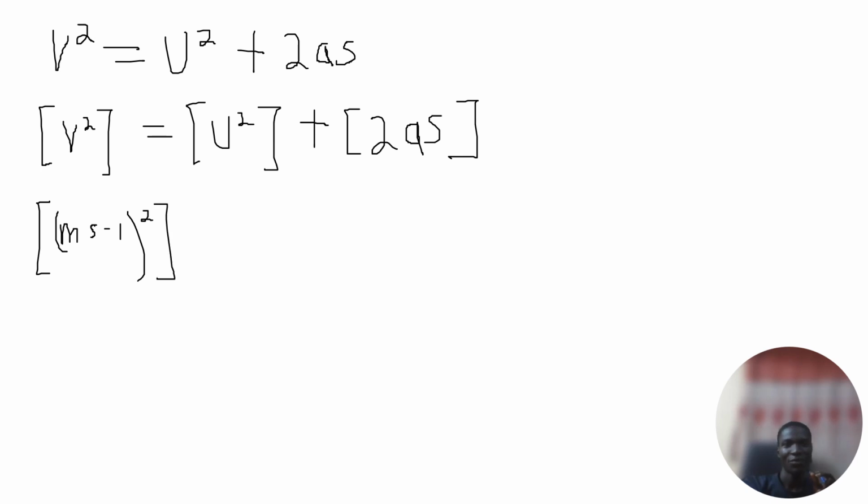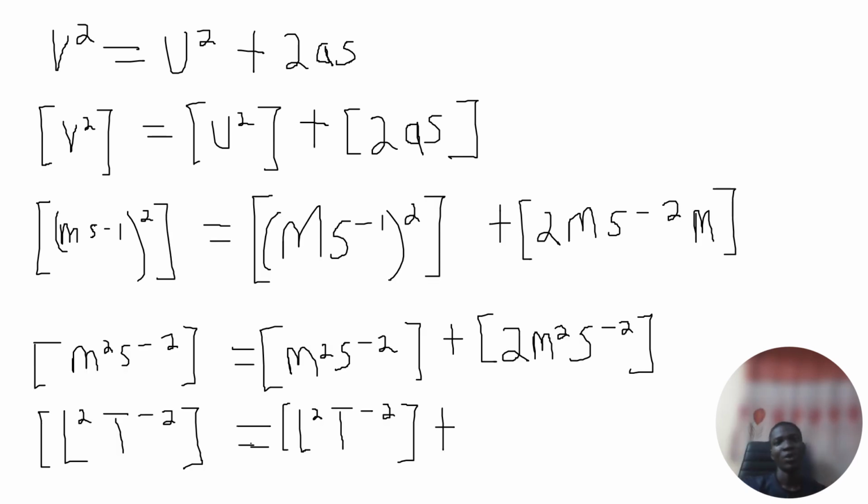So I pause the video, and here we have v, velocity, is meters per second, and we square it. This is also velocity, initial velocity, meters per second, then the square. And acceleration, the unit is meters per second squared. And for this s, don't take it as seconds, please. The s is distance and not seconds, so the unit is meter.